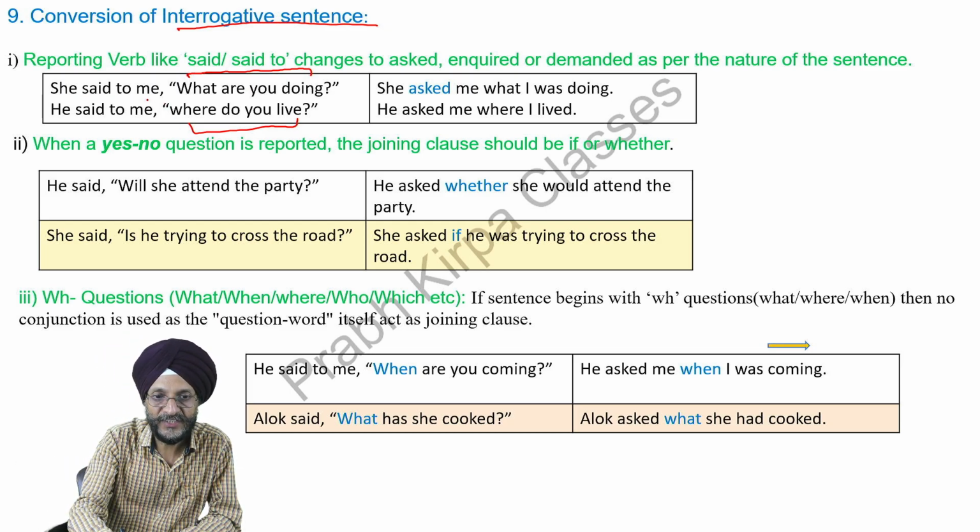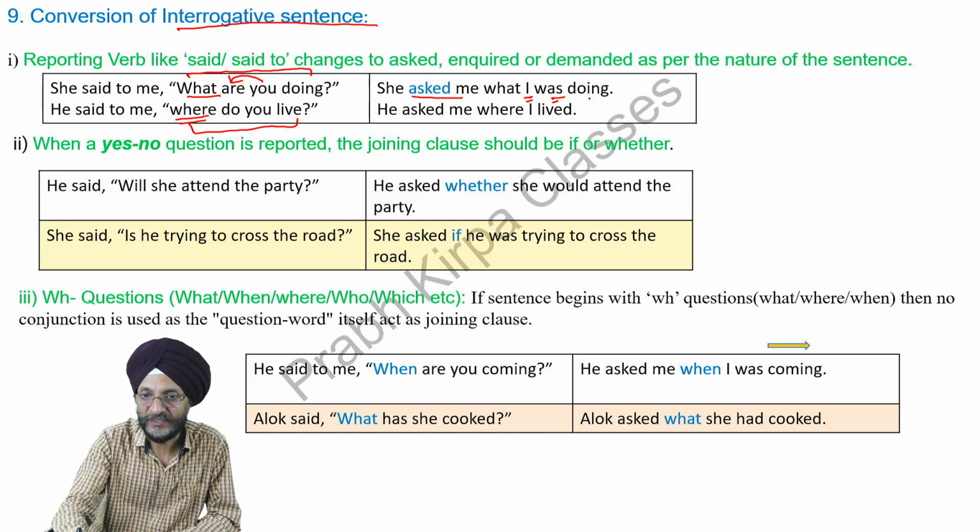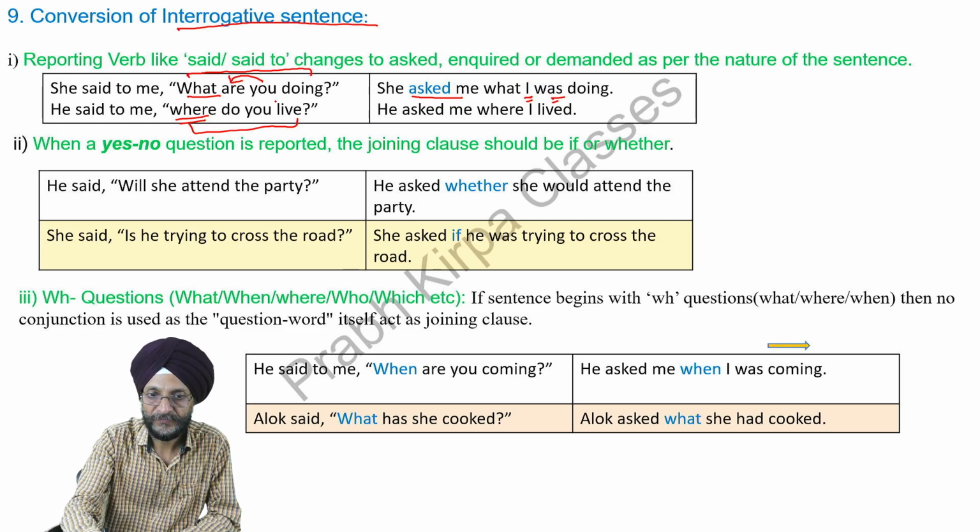So you will see, she said to me changes to she asked me. What are you doing? What remains as it is. What I was doing. Here, you will see that you has taken the first place. You changes into I and are changes to was. There is no question mark at the end because we have changed the position of are and you to I and was. You has taken the first place in the shape of I.